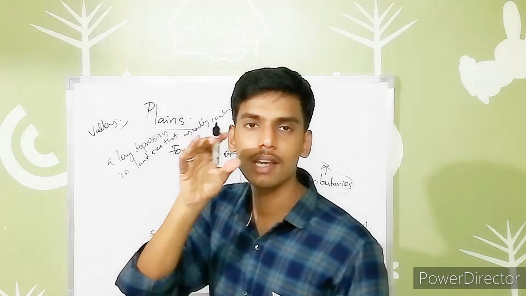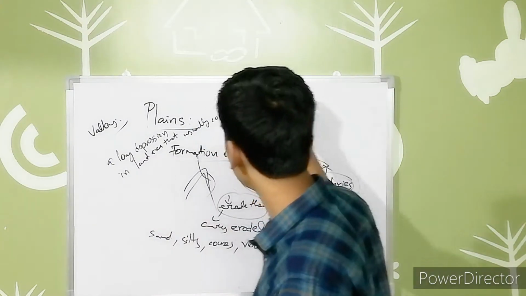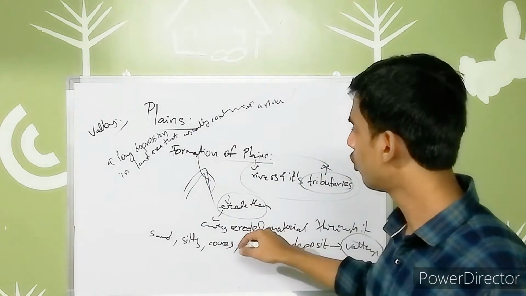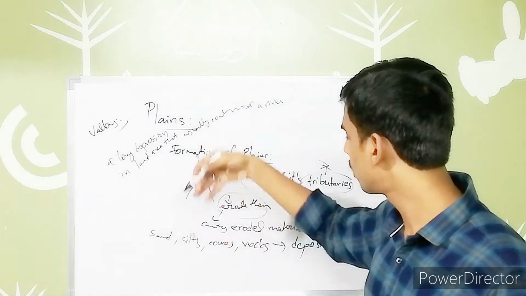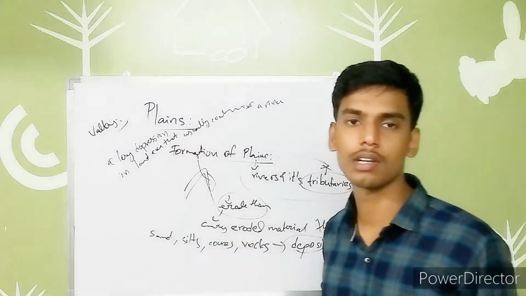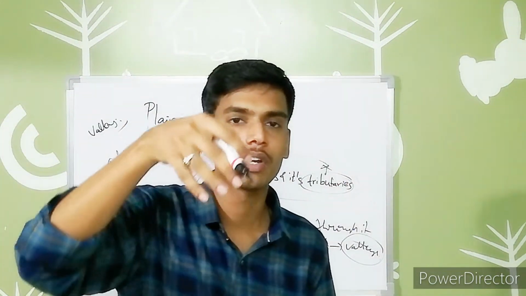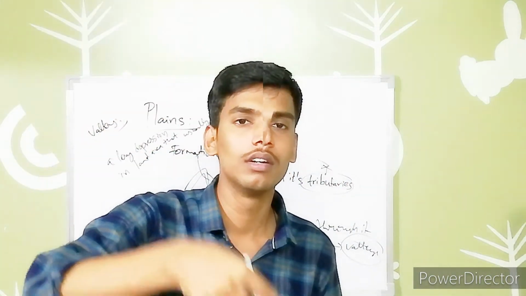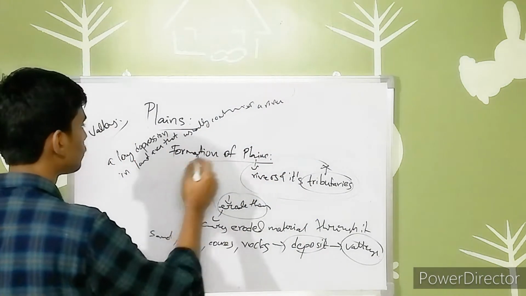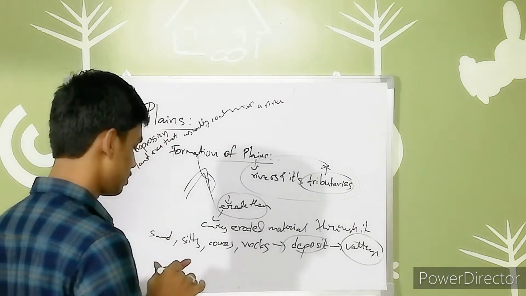So the river takes the eroded material through it and forms a deposit in its valley, right? Valley means a long depression on the land area that usually contains a river. So this is regarding the formation of plains.